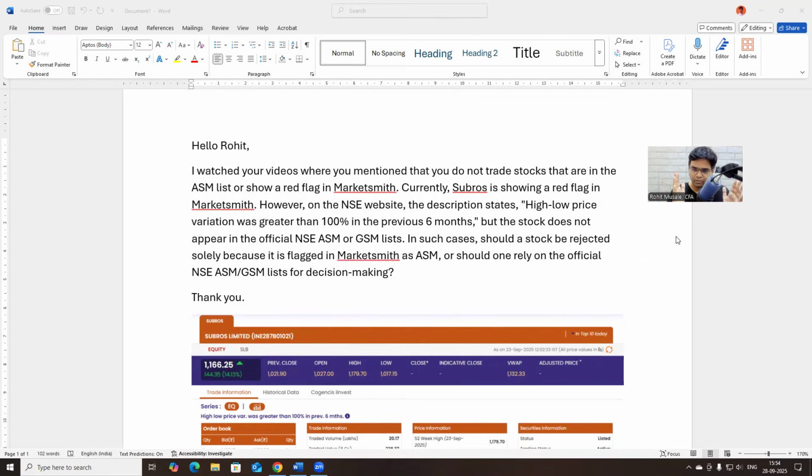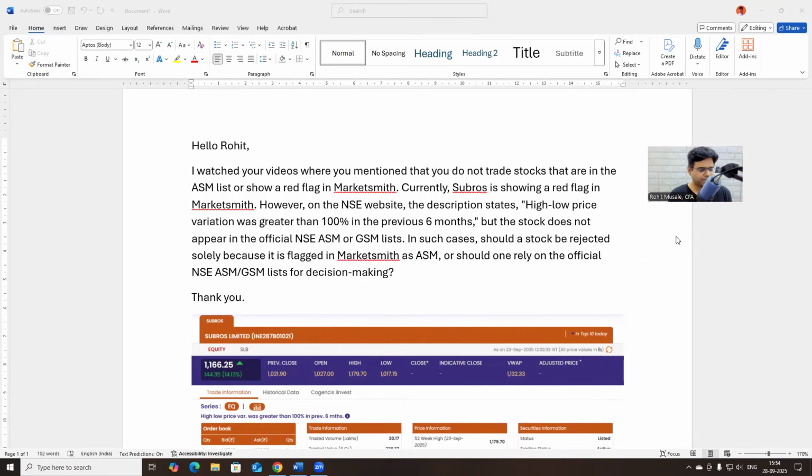If there is a red flag on MarketSmith, it is an outright reject. I am not going to the NSE website just to simplify my entire process flow. Not every stock on MarketSmith has a red flag. There is a reason why they put a red flag there. Most good stocks, leading stocks, which I have shared in the past, which I had personally bought, were not having red flags. I might have bought a stock and after going up, it might have become a red flag.